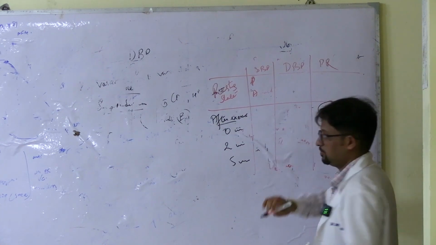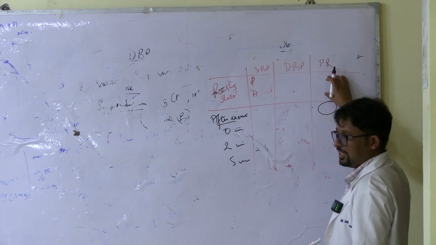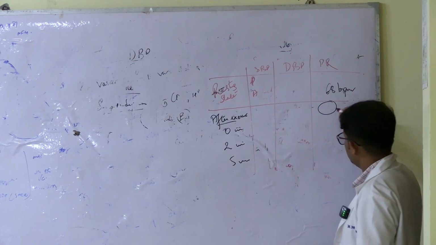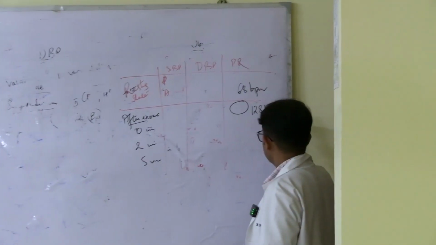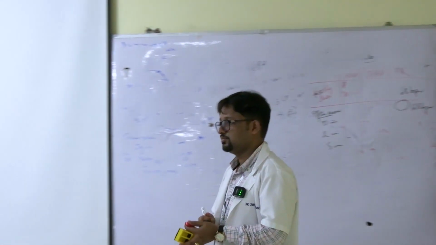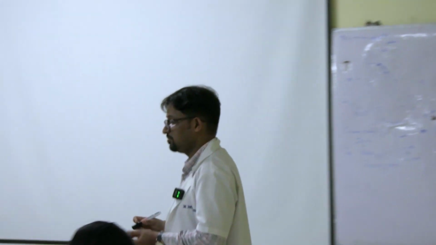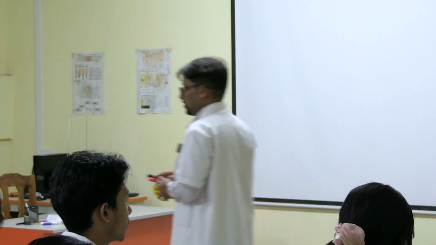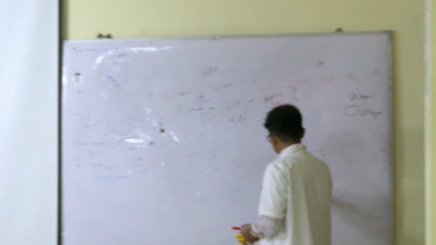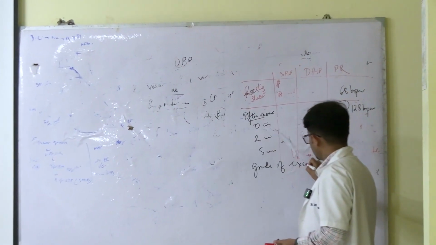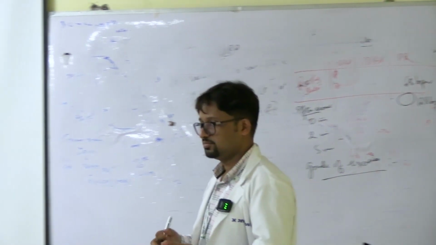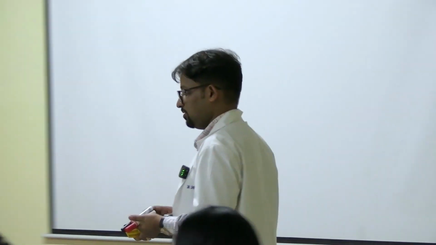Suppose at the resting state the pulse rate was 68 beats per minute. After exercise, at 0 minute you found the pulse rate is 128 beats per minute. So what is the grade or severity of exercise performed by the subject? Moderate or severe? It will be severe, right? So you also have to mention the grade of exercise. All right, done. Any confusion? No. So now you can go to the labs.